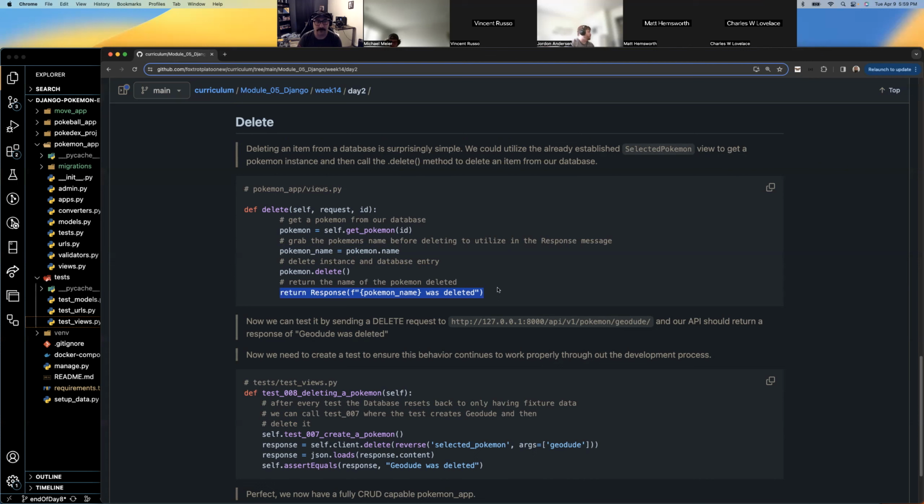I don't think anyone is ever happy to see an alert show up on their page, but a flash would be a line. Say we would add a banner to the top of the page saying, hey, Pokemon deleted. And then when you refresh the page or come back to this page, it'll no longer be there. It's just there that one time when you load the page. That's what a flash message would be, and what you'd like to see on the front end side. On the back end side, let's just provide a string back.